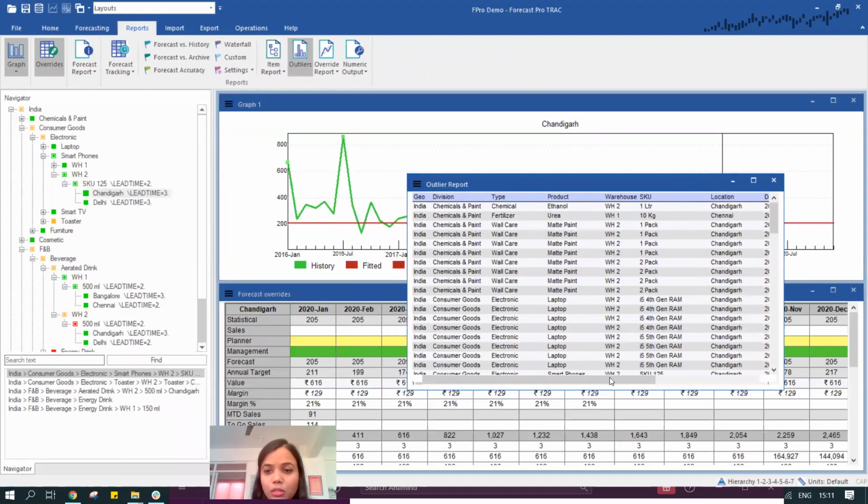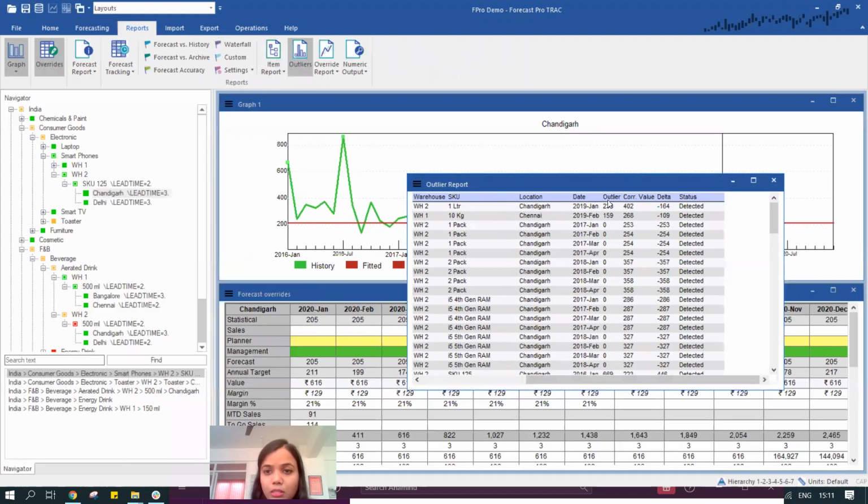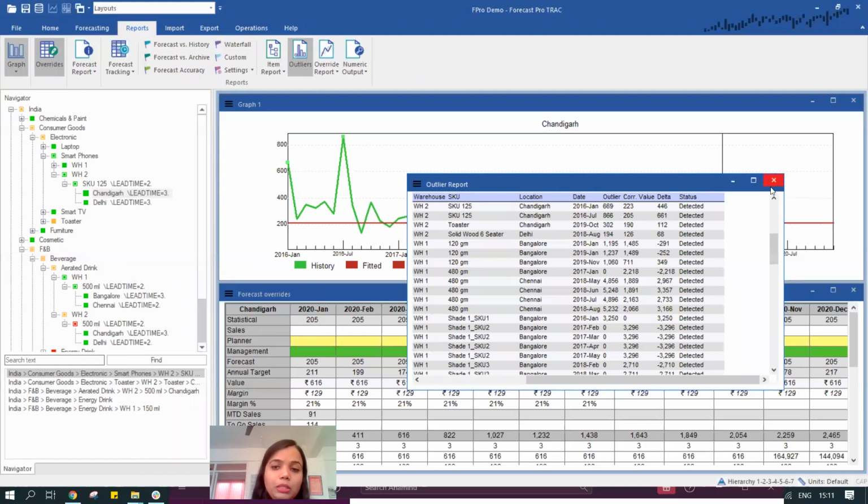It gives me the information that this is the outlier value, this should have been the corrected value of the items, and then this is the delta. So it's trying to figure out that if this was the corrected value, then what should be the impact on forecast. So again, I'm not doing this job. The system is automatically, quite easily, telling me this information.